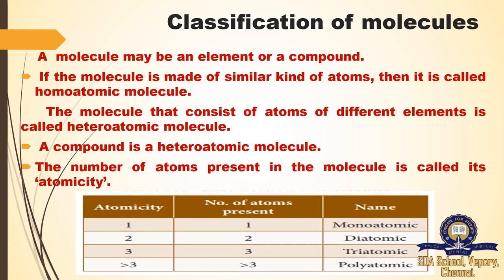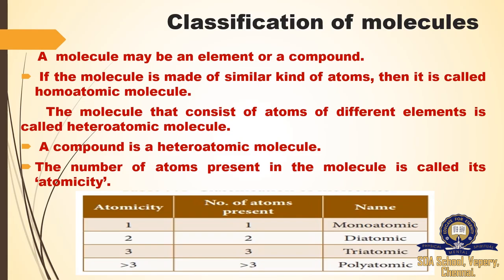The number of atoms present in the molecule is called atomicity. We already saw water, H2O. In H2O, we have 2 hydrogen atoms and 1 oxygen atom. So what is the atomicity? The atomicity is 3. Totally 3 atoms are present in the water molecule. Like that we can calculate the atomicity of an atom or element.